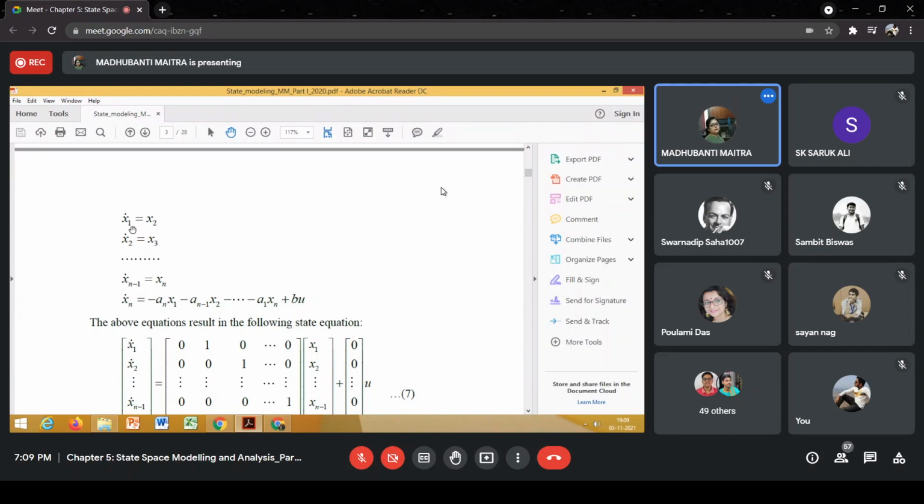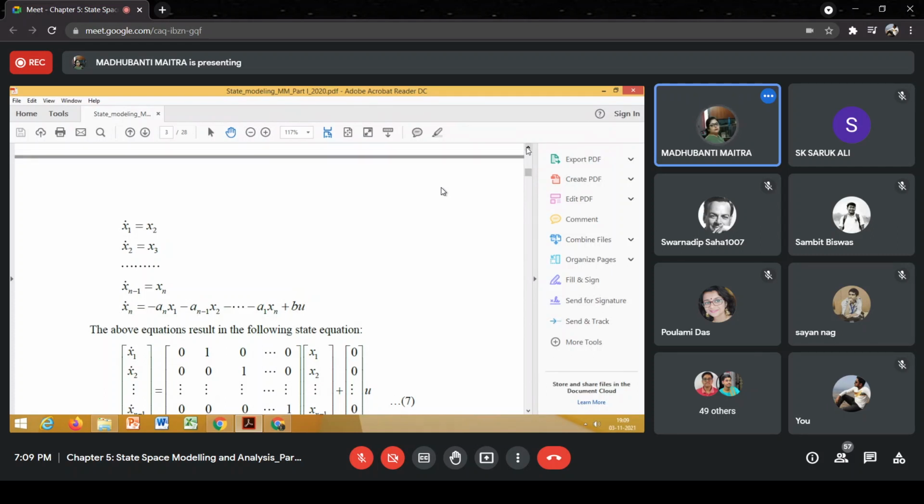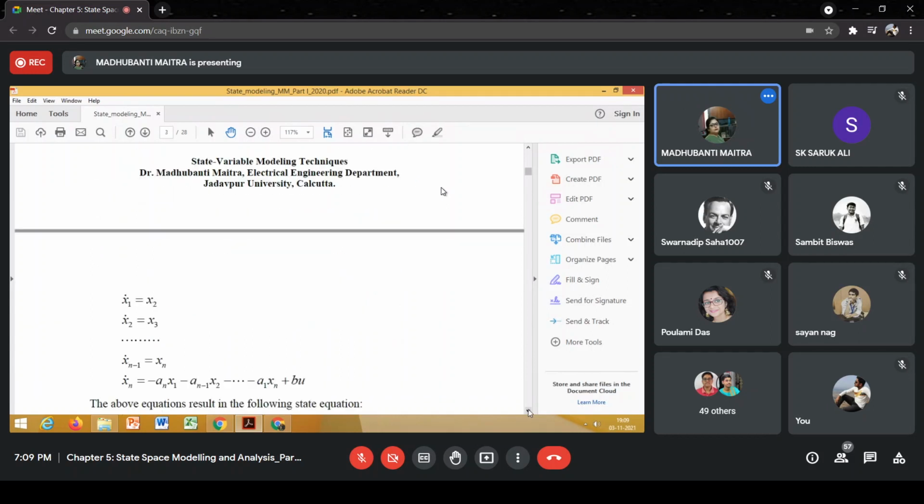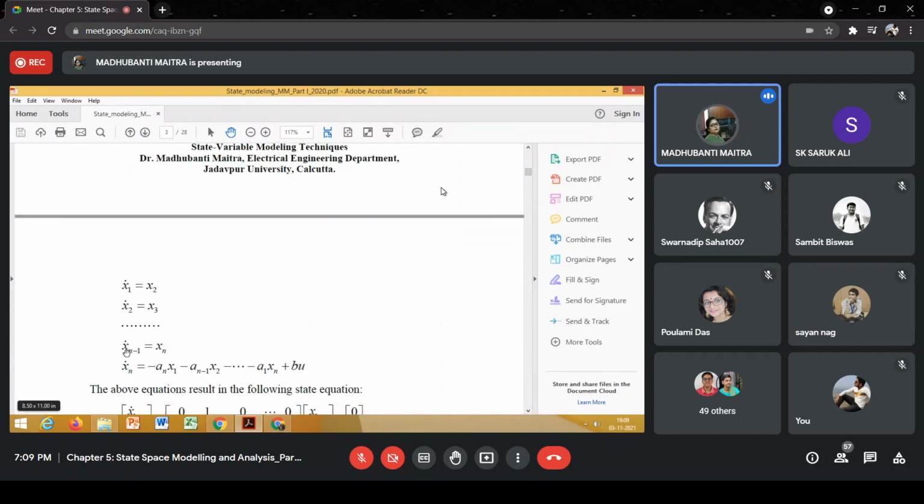They are x1 dot is equal to x2, x2 dot is equal to x3, and similarly x n minus 1 dot will be equal to xn.